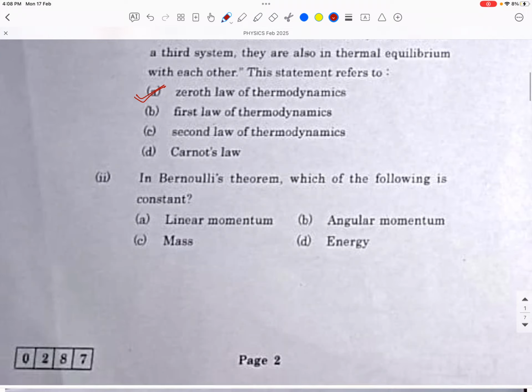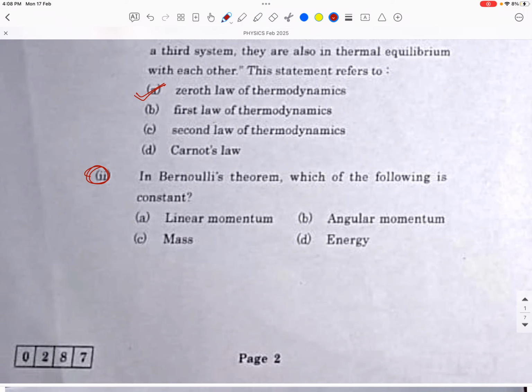Now let me go for the next question, question number 2. In Bernoulli's theorem, which of the following is constant? Everyone knows that Bernoulli's principle is: the sum of pressure plus kinetic energy per unit volume plus potential energy per unit volume is constant.